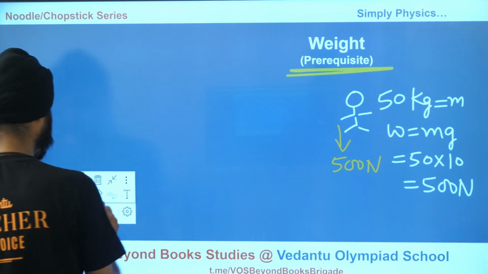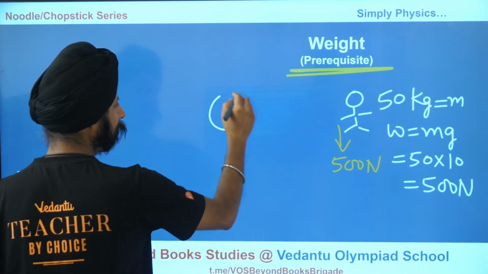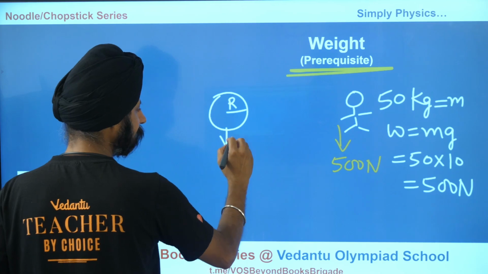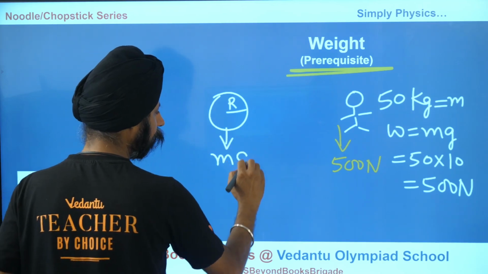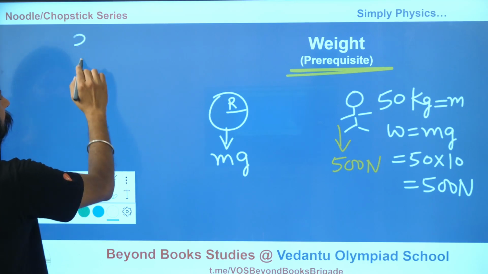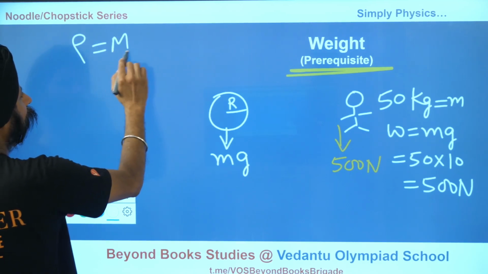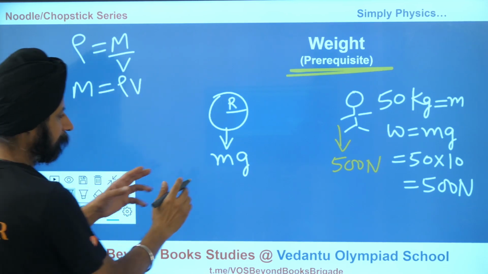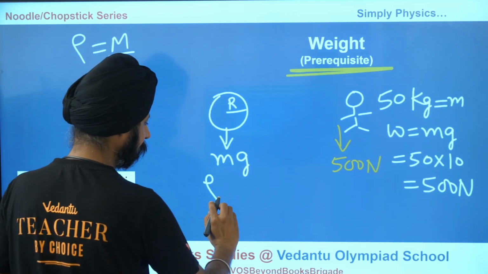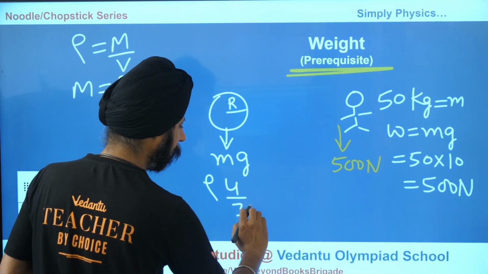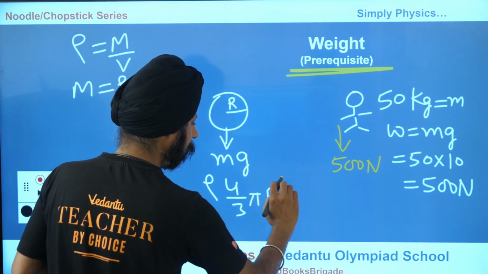So let's take a simple case. Let's say there is a spherical object of radius r. So there is mass times gravity going down. So what is mass? Mass is, remember, density is equal to mass over volume. So mass is density times volume. So mass is density of this object times the volume. Volume is 4 by 3 pi r cubed times gravity.